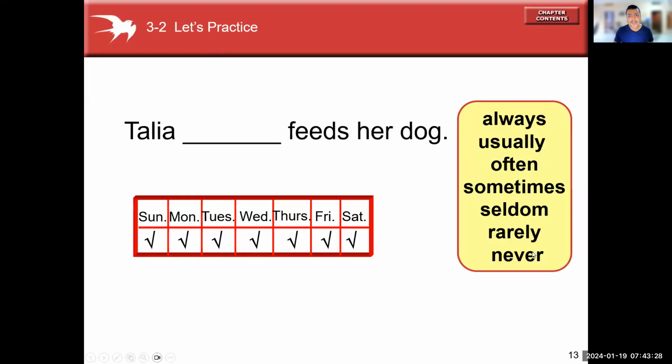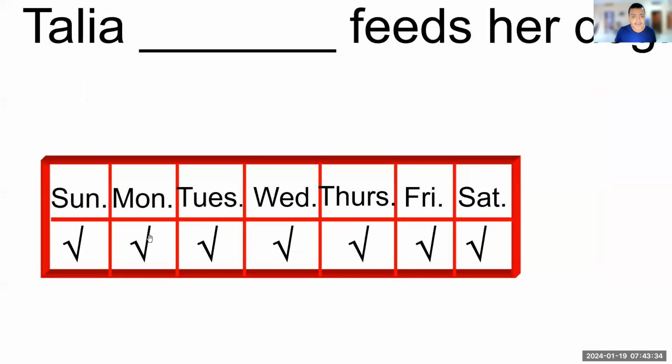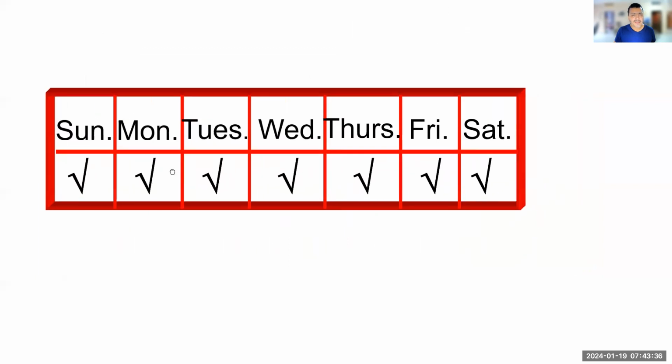So let's continue. In this exercise, we're going to practice. As you can see, we have a schedule. Schedule means horario. In this schedule, we have the days of the week: Sunday, Monday, Tuesday, Wednesday, Thursday, Friday, and Saturday.